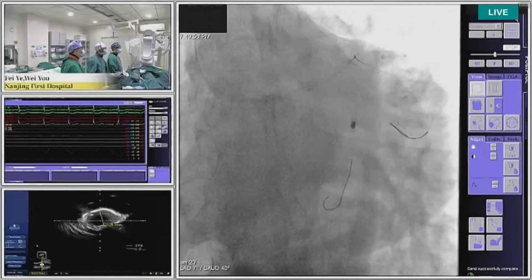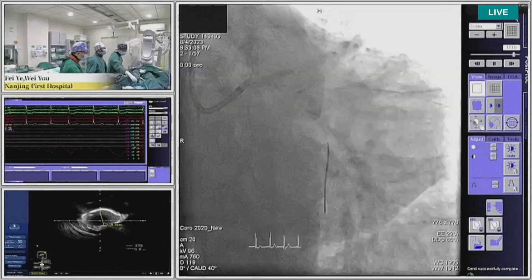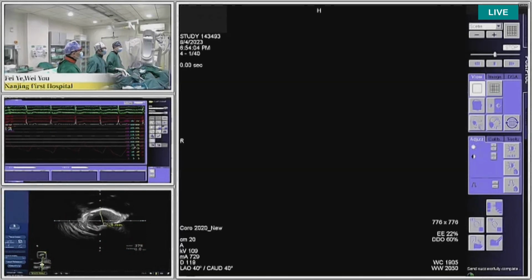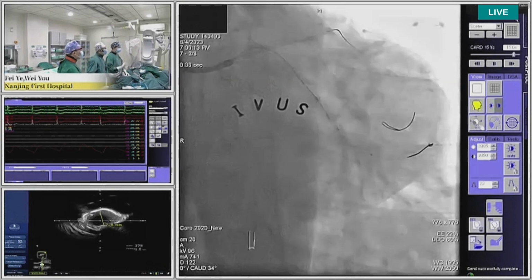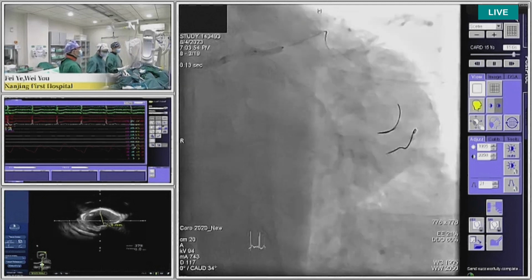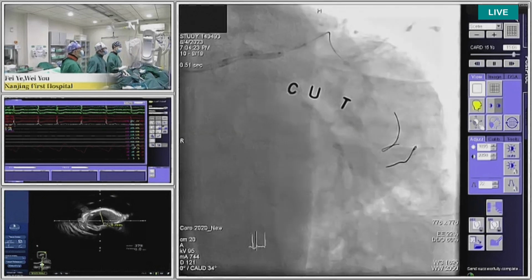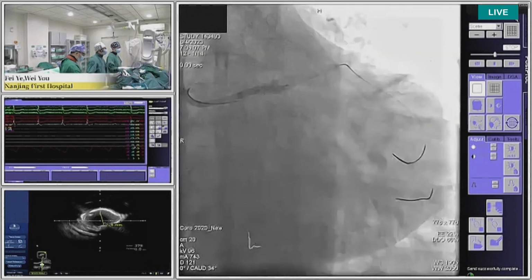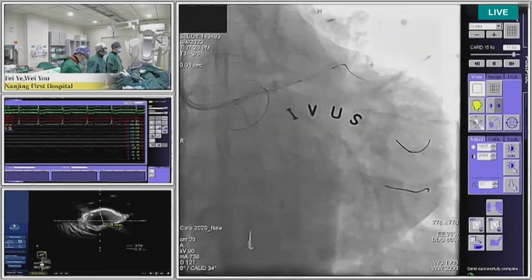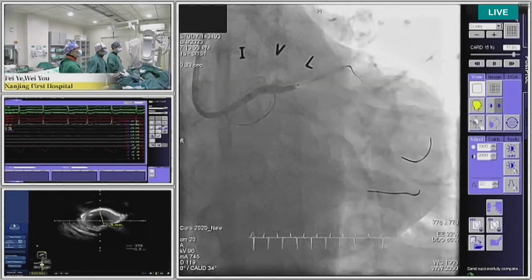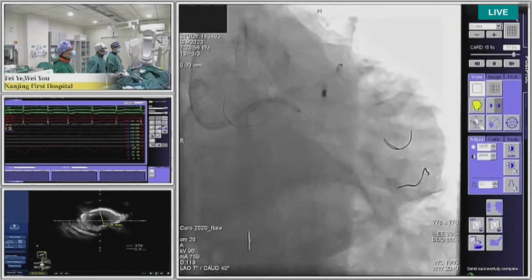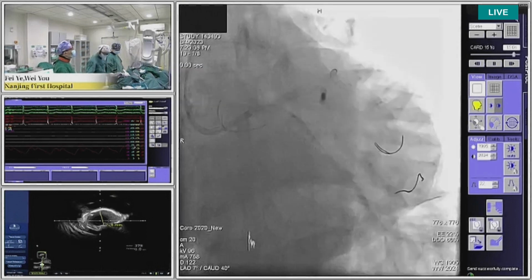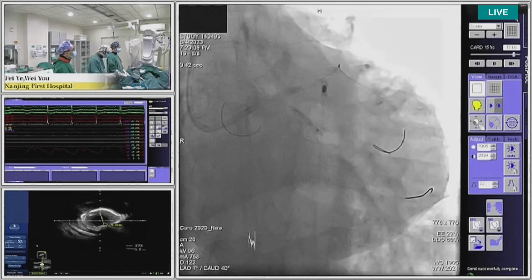Yes. We planned to use the shockwave balloon to pre-dilate the distal left main. But unfortunately, after three times of using IVL, the patient felt uncomfortable and we found that the blood pressure had dropped. At that time, we stopped pre-dilating the left main with the shockwave balloon and inserted the IABP to support the hemodynamics of the patient.